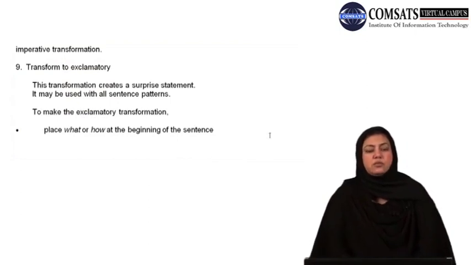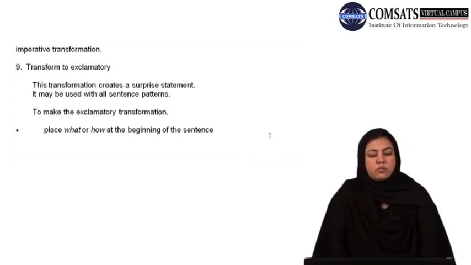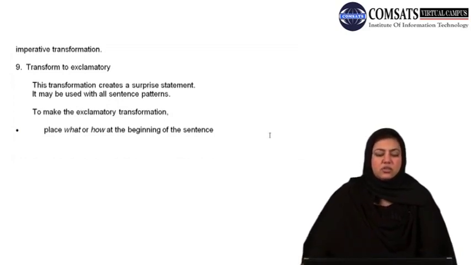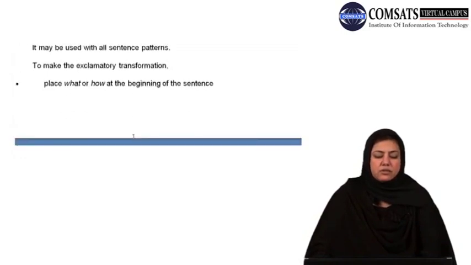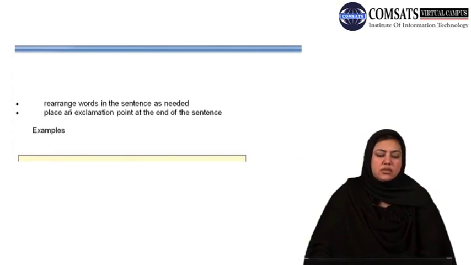Moving on to the 9th rule of transformation, transform to exclamatory. This transformation creates a surprise statement. It may be used with all sentence patterns. To make the exclamatory transformation, place what or how at the beginning of the sentence. So the rule is: place what or how at the beginning of the sentence. Number 2, rearrange words in the sentence as needed and place an exclamation point at the end of the sentence.